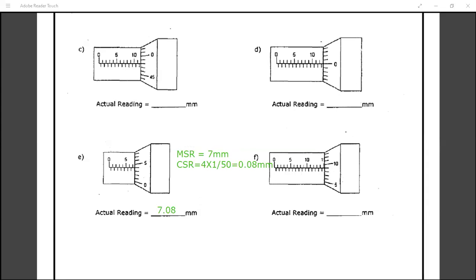Yeah, Vansh. Sir, am I audible? Yeah, you are audible. Chalo, quickly tell me the next one. Sir, the MSR would be 15 mm. Then the CSR would be 9 into 1 by 50. That will be 0.18 mm. So the actual reading will be 15.18 mm. Chalo, fine. Perfect. Okay, cool.